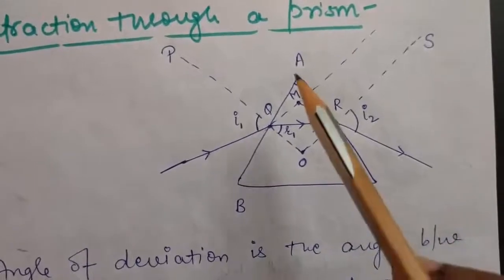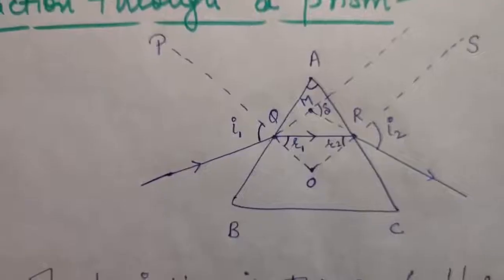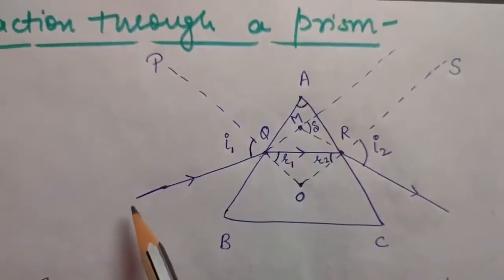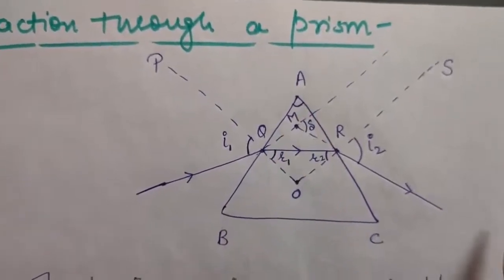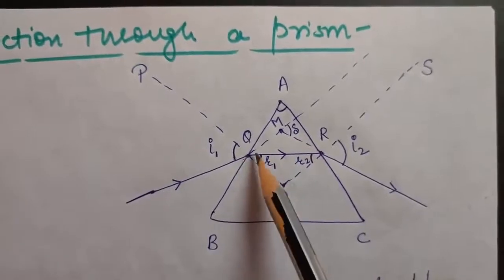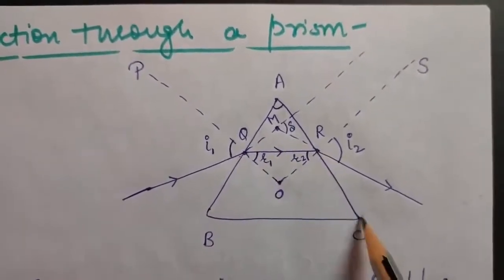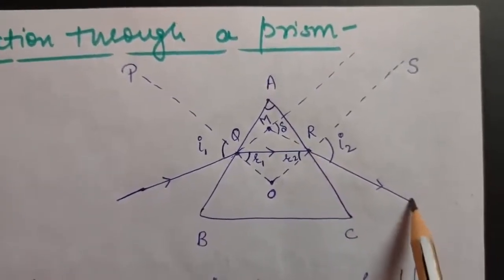Okay, so here ABC is a prism. Okay, A is the angle of prism. Okay, so a light ray is incident on the surface AB, or you can say on the plane AB. Okay, after that it is refracted from this surface and it travels parallel to the base BC, and after that it emerges out from the face AC like this.